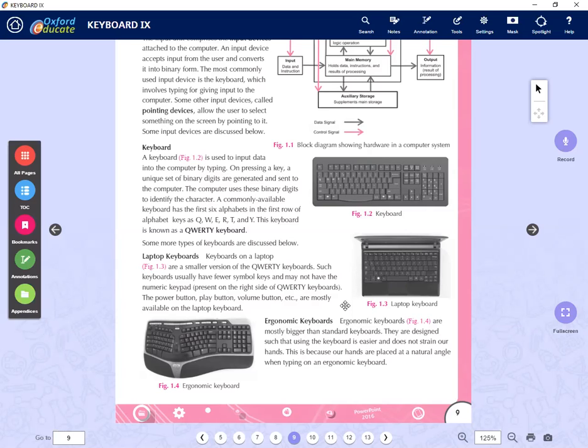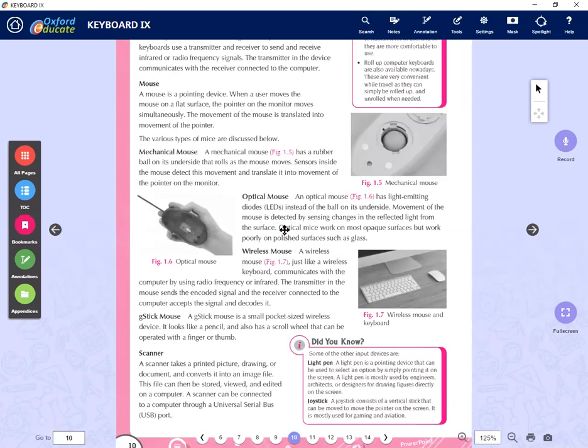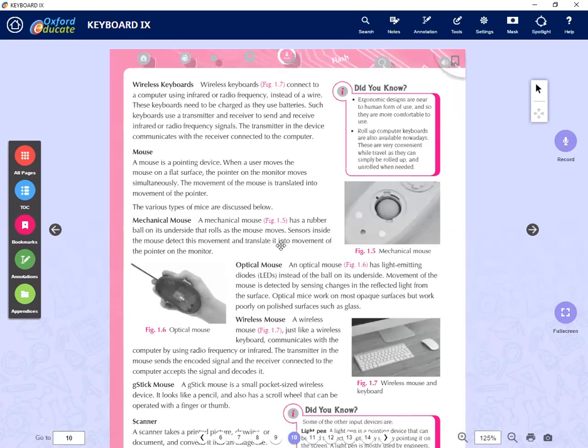Then the next one is called ergonomic keyboards. Ergonomic keyboards mean you can rest your hands. It's a bigger one than the standard one. The next one we're going to see is called wireless. Wireless keyboards are also getting popular now, right?